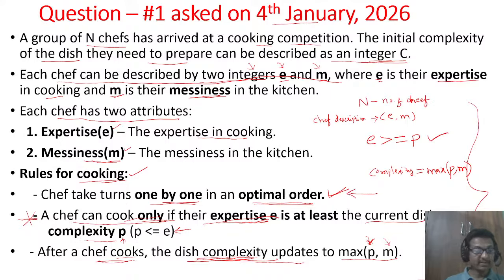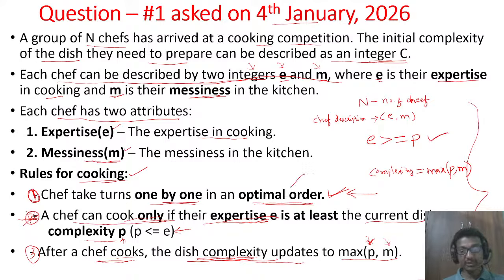We understood rule number 2 and rule number 3 very clearly, but we have not implemented rule number 1 in our solution.